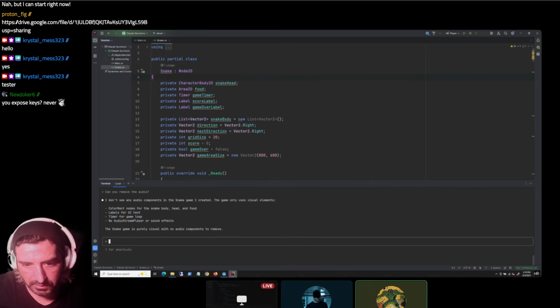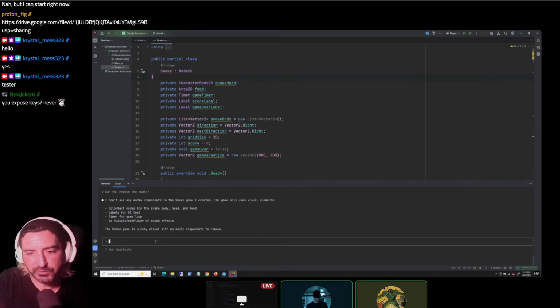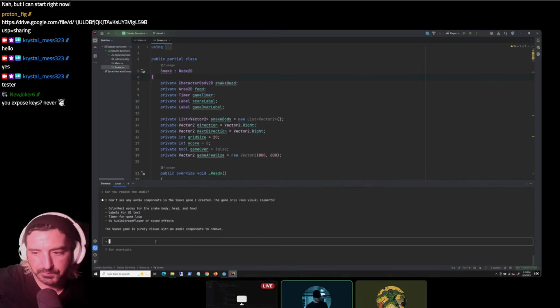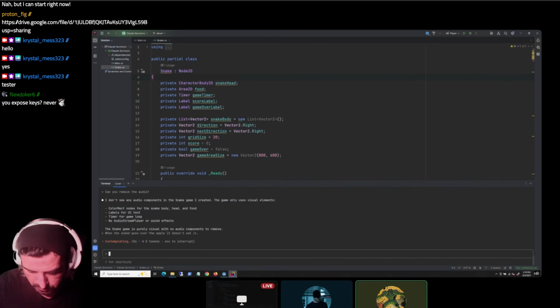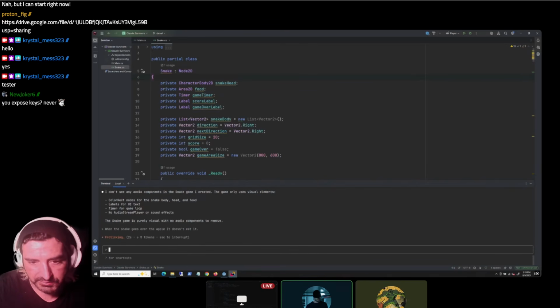Okay, so it said there's no audio. So the audio problem is not because of this, so we'll just ignore that. Let's deal with the collision. What exactly is the collision problem? The collision just doesn't exist. When the snake goes over the apple, it doesn't eat it. Period. Yeah, that's what it does.